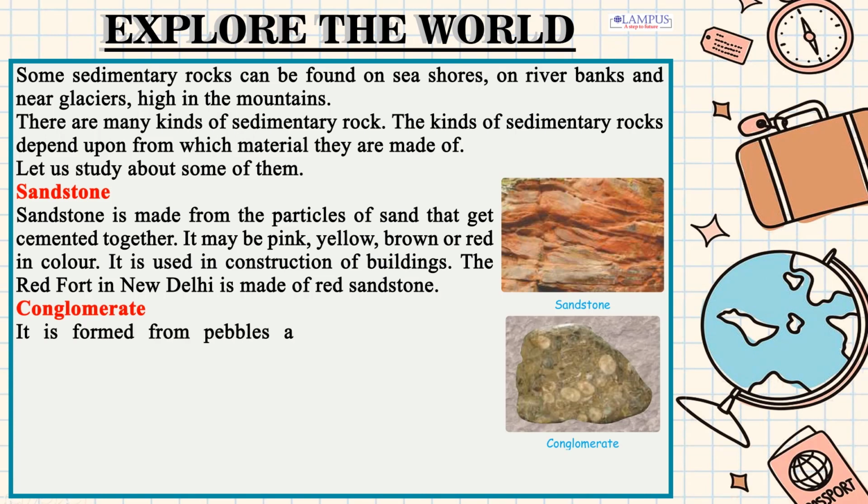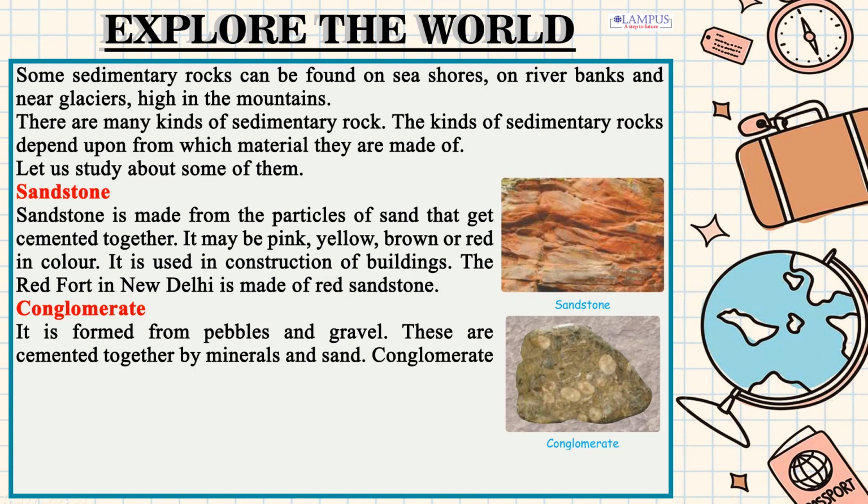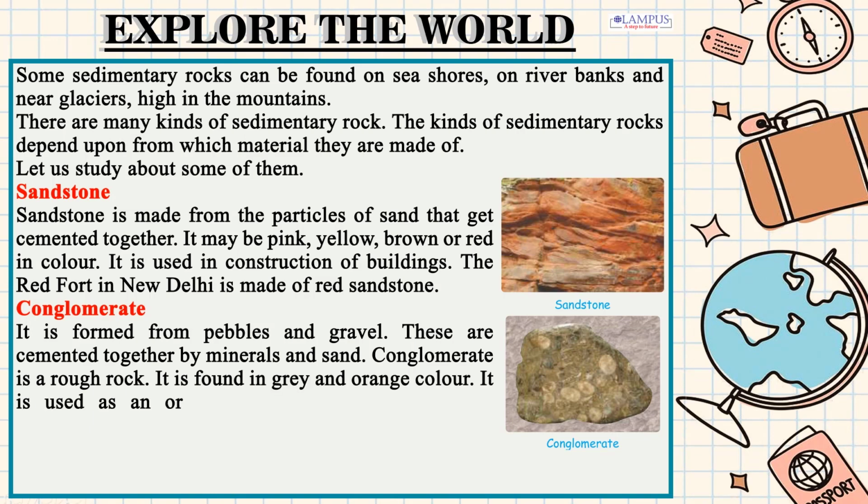Conglomerate. It is formed from pebbles and gravel. These are cemented together by minerals and sand. Conglomerate is a rough rock. It is found in gray and orange color. It is used as an ornamental rock and for polishing ornaments.